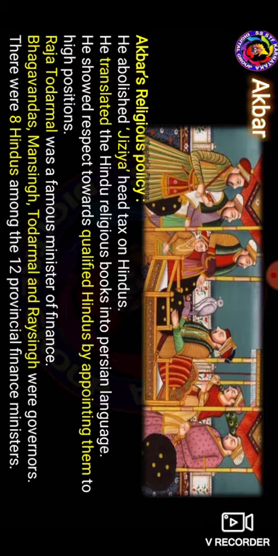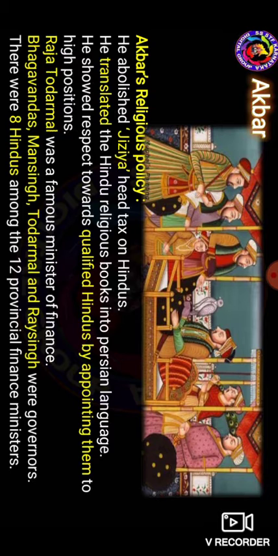He also showed respect to qualified Hindus by appointing them to high positions. Among his finance ministers were Raja Todar Mal, Bhagwan Das, Man Singh, and Rai Singh. They were governors of the Akbar kingdom. There were 8 Hindus among the 12 provincial governors.